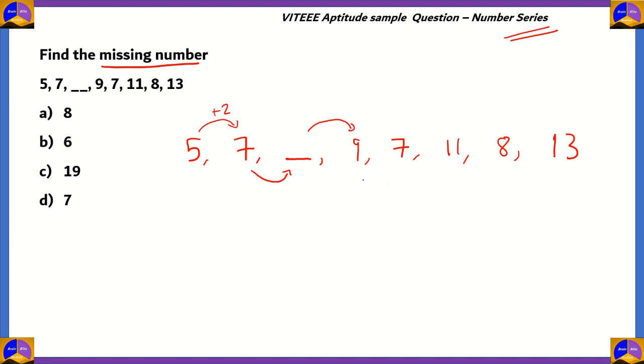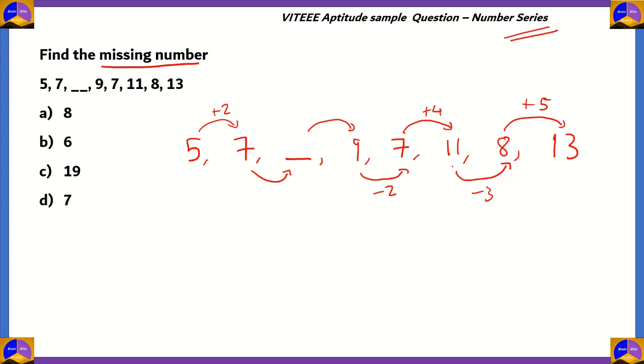Next, you have 9 minus 2 giving you 7, and 7 plus 4 gives you 11. 11 minus 3 gives you 8, and 8 plus 5 gives you 13. So by looking at the latter end of this series, you can already gauge a pattern. What you can see is that it is an alternation of addition and subtraction.